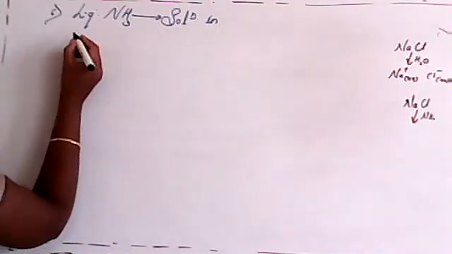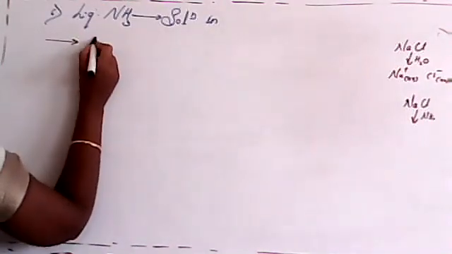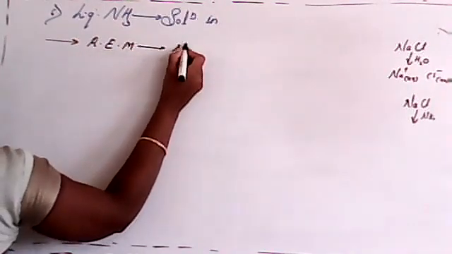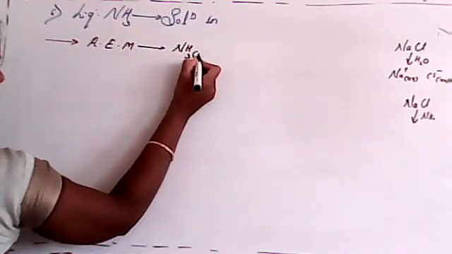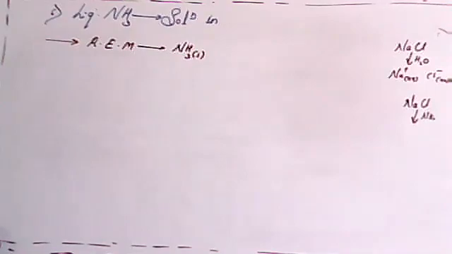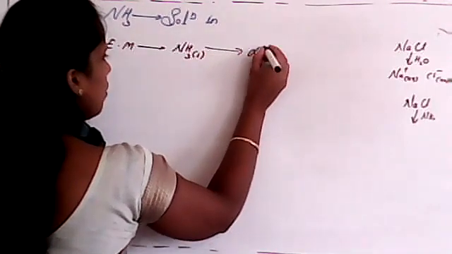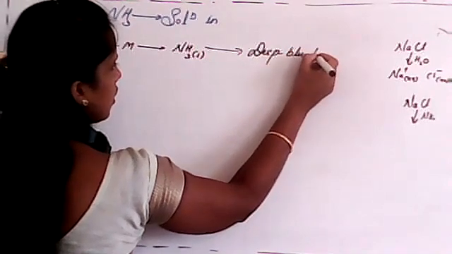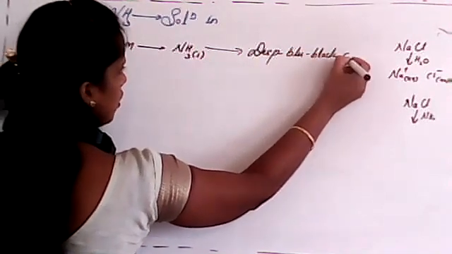So like that, whenever an alkaline earth metal is immersed in liquid ammonia, it will form a deep blue-black color solution.